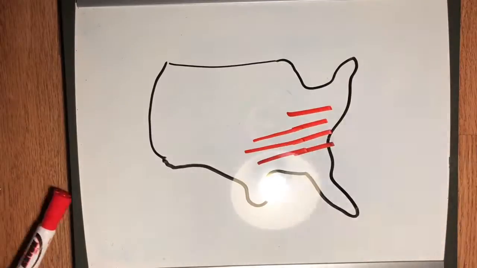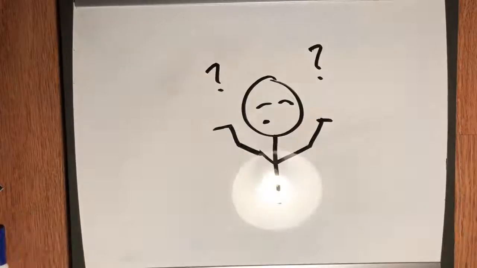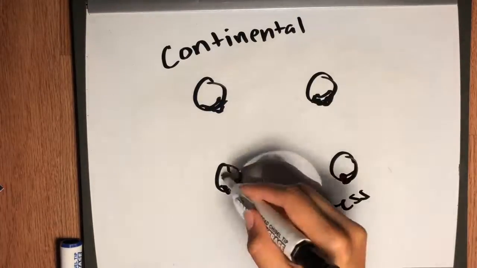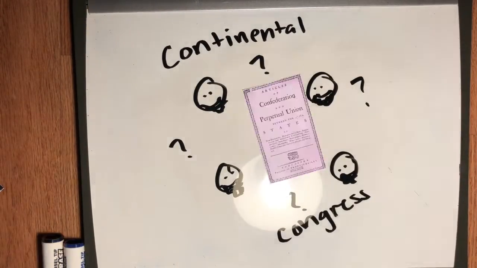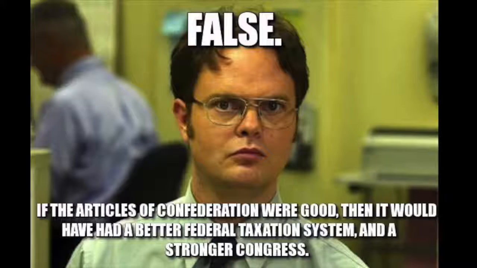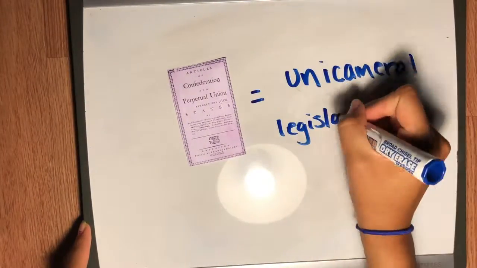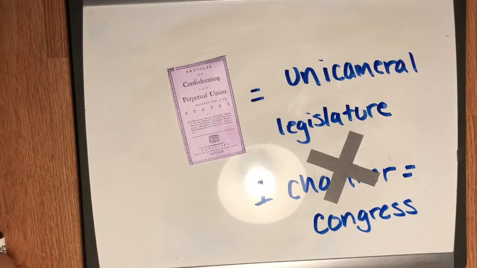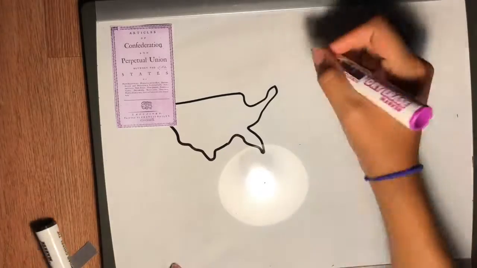America had finally won its independence from Britain. But under what rules would they be living? Its leaders, a part of the Continental Congress, had to put together a central government ASAP. The first attempts at the Constitution were the well-known Articles of Confederation, which was a success. Just kidding, but we'll get into that later. It called for a unicameral legislature, which means we lived by a legislature with only one chamber, that being Congress, which shocker didn't really work out. But it did create the Confederate government, hence the Articles of Confederation.